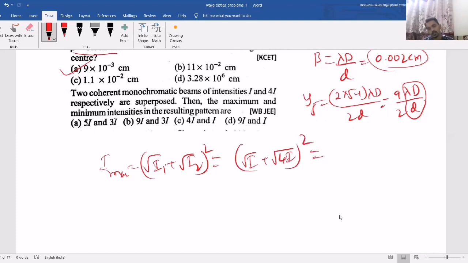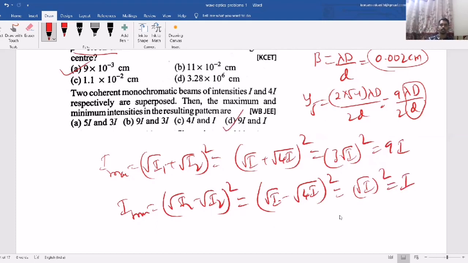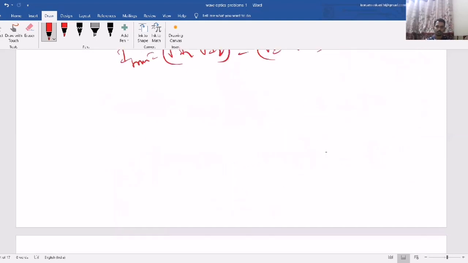Root 4 means 2, so (3 root I) whole square, that is 9I. Then I minimum means (root I1 minus root I2) whole square. That is (root I minus root of 4I) whole square, that is root I minus 2 root I, so (root I) whole square will become I. So option D will come.